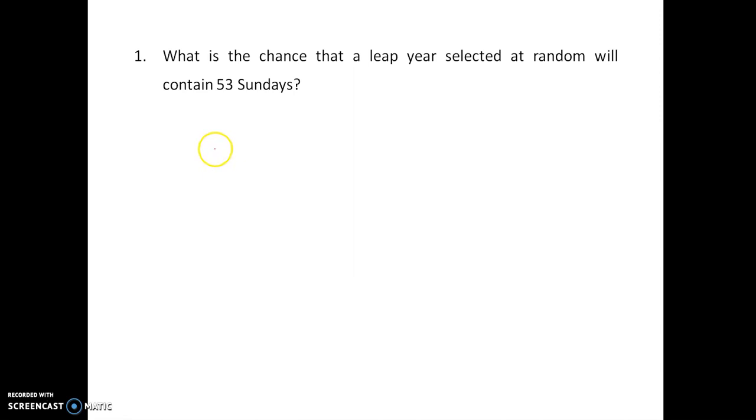I'll be using the classical definition of probability here. That means the probability of happening of an event is given by the number of favorable cases divided by the total number of cases. So this is what I'm going to do. That means I need to calculate what are the cases in favor and what are the cases in total. So let's see it. First of all, I need to understand how many days a year has.